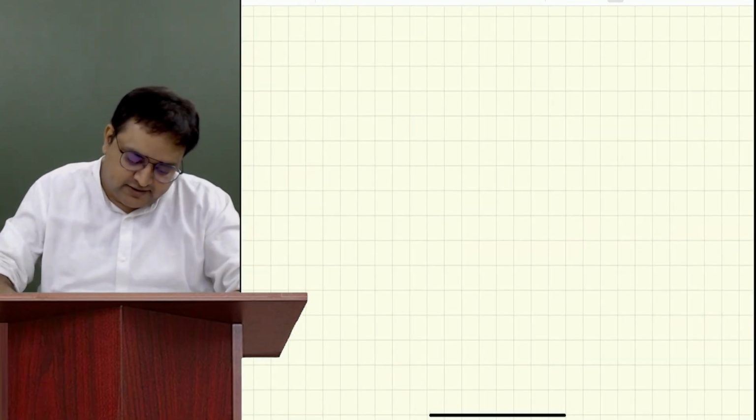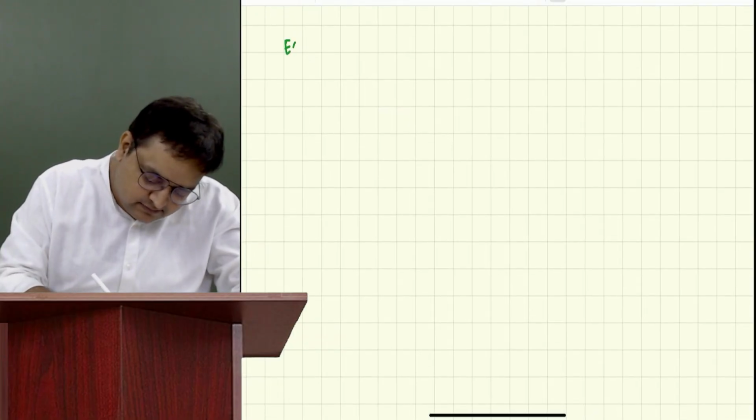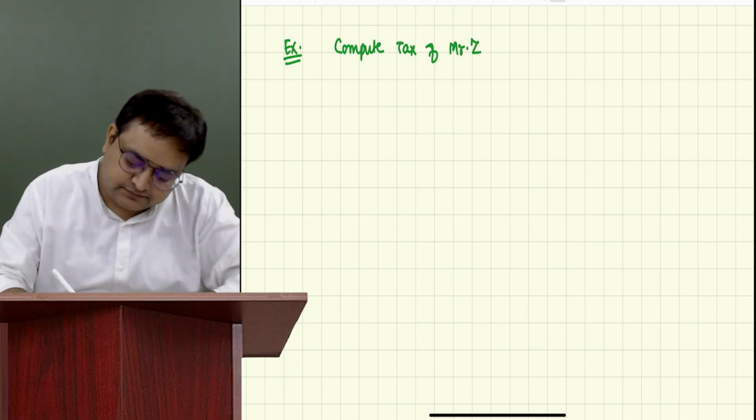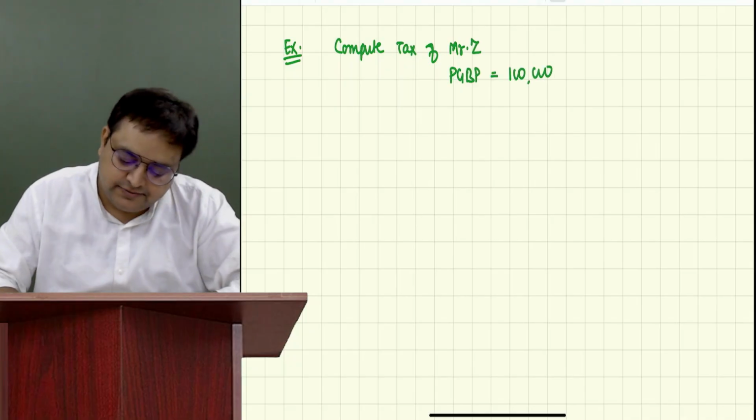First, we'll do the first one. Compute tax of Mr. Z. He has PGBP income of 1 lakh.